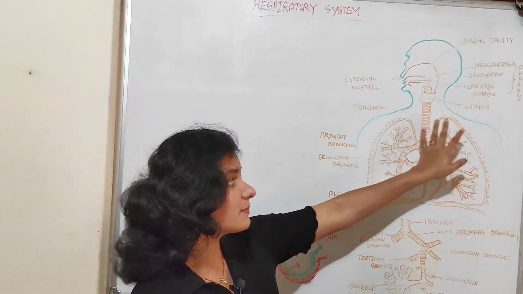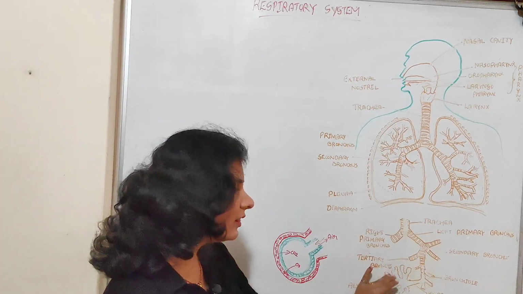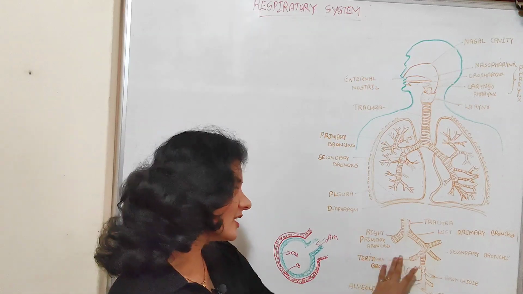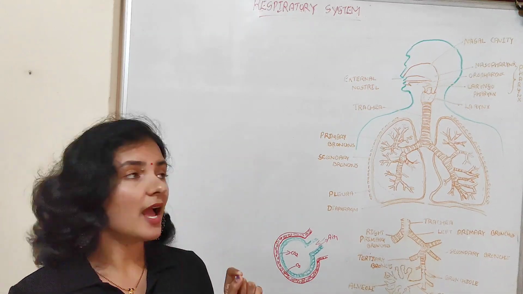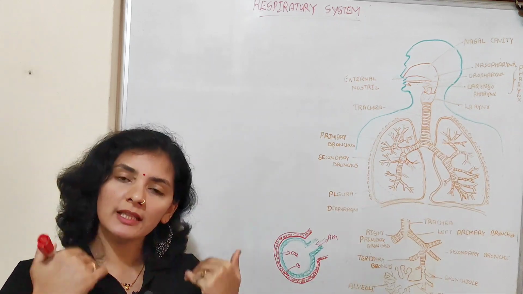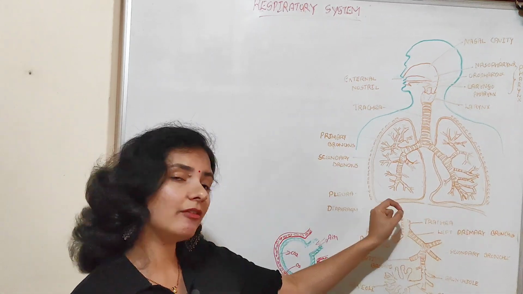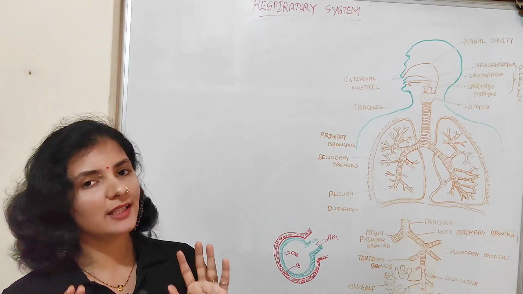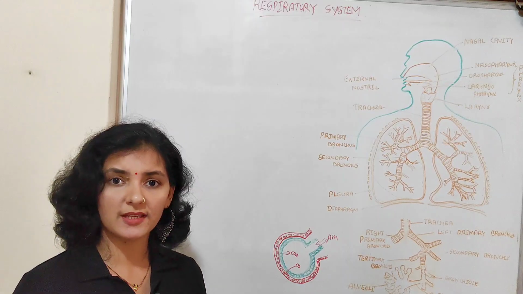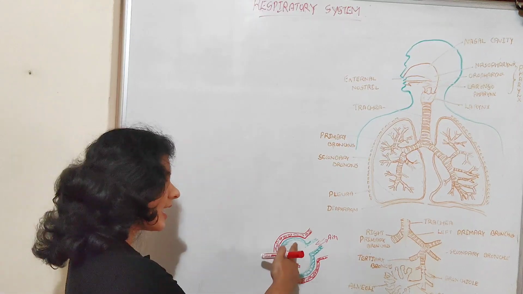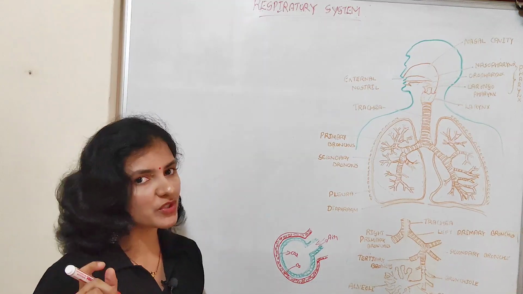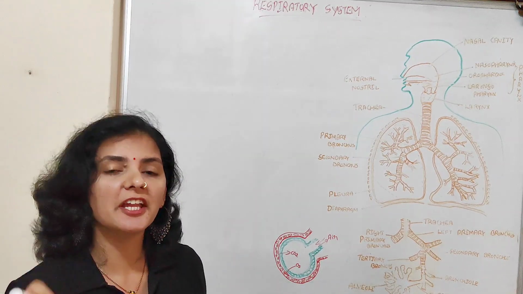So now the air is present inside the lung and it will fill the alveoli. So alveoli will bulge. So the air is now present inside each alveoli. As I told, our lungs have millions of alveoli. So when we inhale the air, each and every alveoli is filled with the air, and this air consists of a high concentration of oxygen when compared to carbon dioxide. And as I already told, this is the alveoli, and this alveoli is surrounded by a network of blood vessels which carry the blood from each and every tissue.